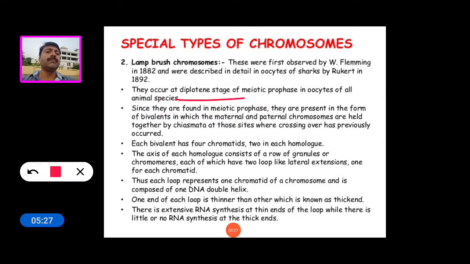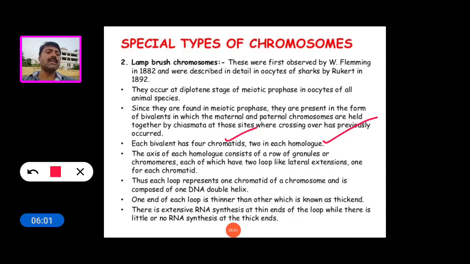Since they are found in meiotic phase, they are present in the form of bivalents, in which the maternal and paternal chromosomes are held together by chiasmata at those sites where crossing over has previously occurred. So each bivalent has 4 chromatids, 2 in each homologue.